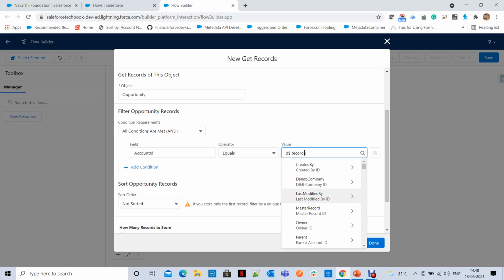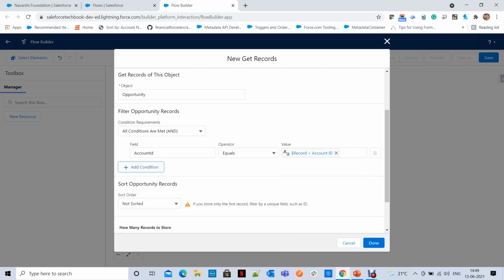So what is the idea of it? See here, account ID. Okay, simple. This is account ID.